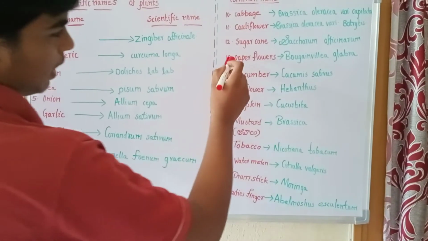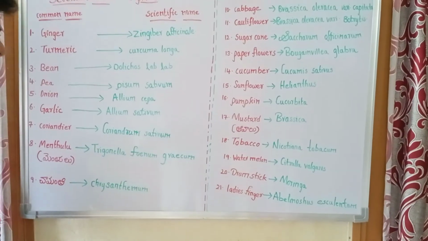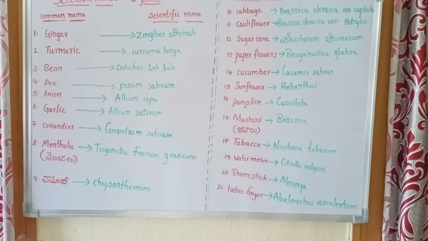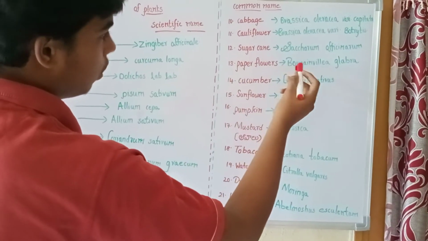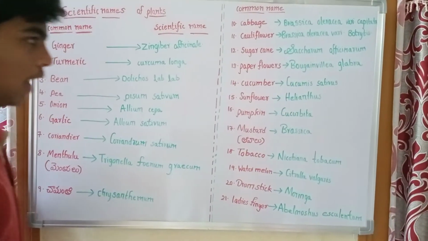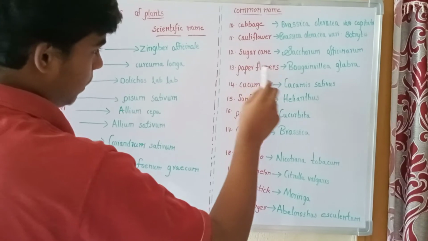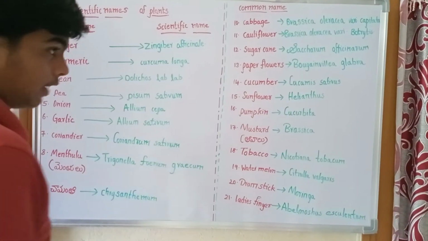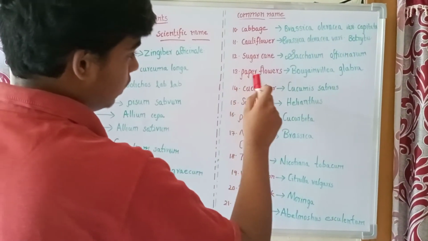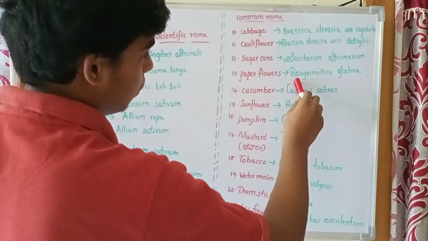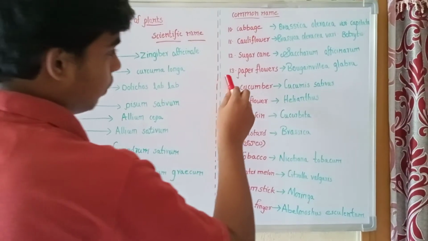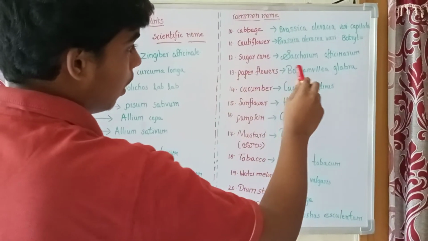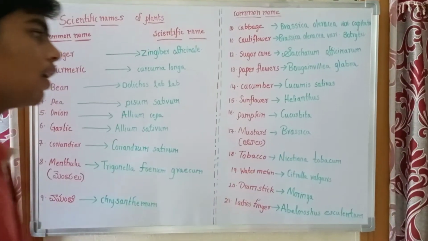And the next, paper flowers. We commonly see these very thin flowers, which in English we call bougainvillea. The common name is paper flower plant, and the scientific name of this plant is Bougainvillea glabra. Again, the scientific name of paper flowers is Bougainvillea glabra.